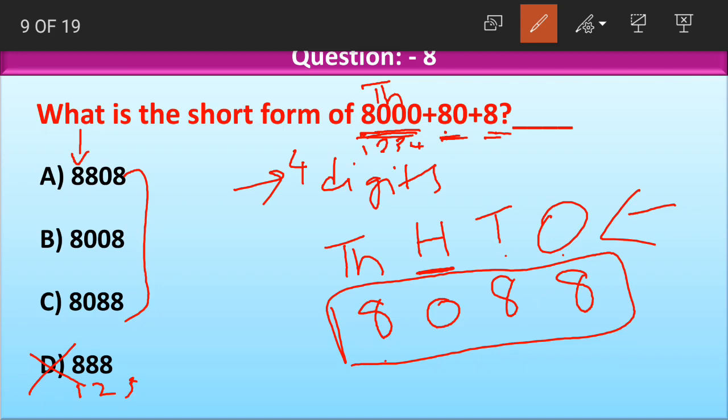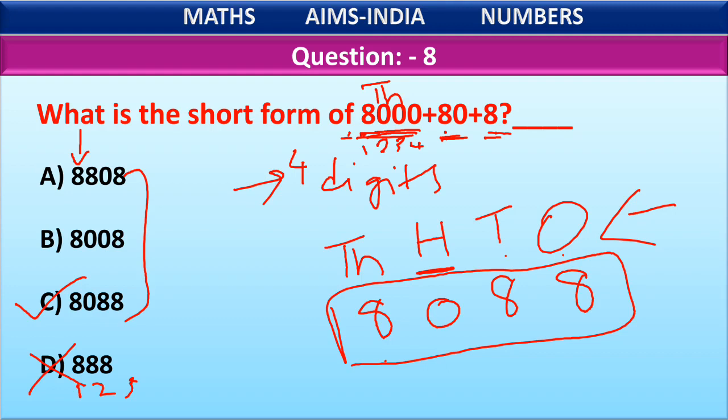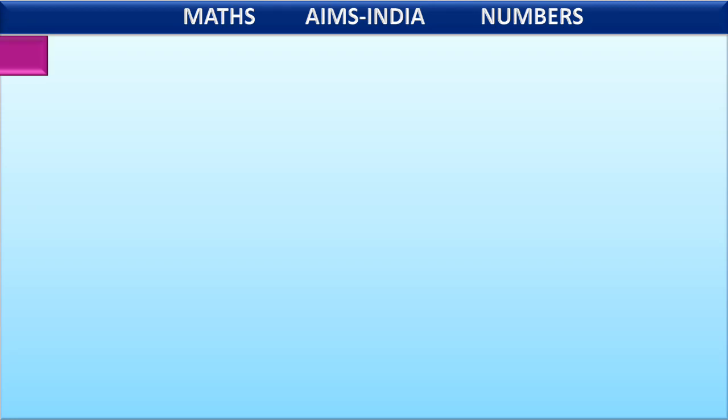Now look at the option which says 8088. Which is the correct option here? The correct option is option C, 8088. Clear, children? First we have to check that the number of digits given in the question and in the short form are equal. If the question has 4 digits, then the short form should also have 4 digits. Always remember this thing about short form, because short forms can be a little tricky at times.